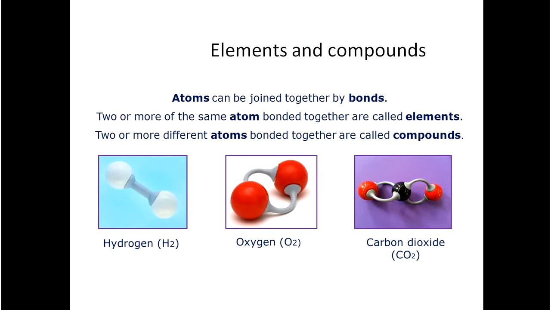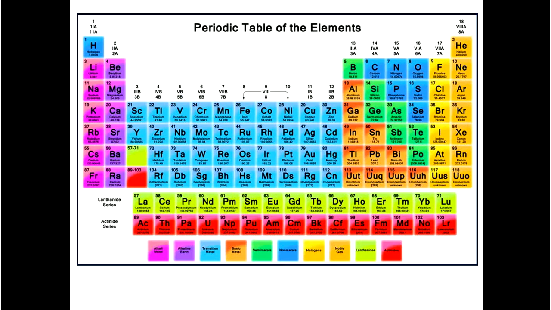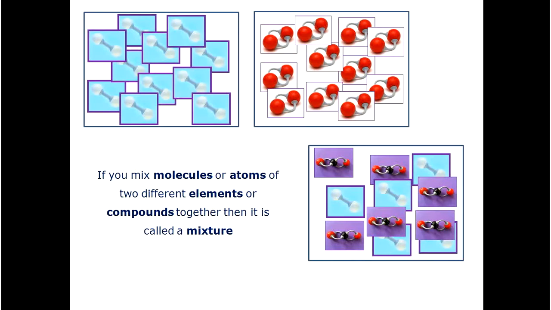Let's recap about atoms. Atoms can be joined together by bonds. Two or more of the same atoms bonded together are called elements. Two or more different atoms bonded together are called compounds. This is the periodic table. It contains all the elements that we know. If you mix molecules or atoms of two different elements or compounds together, then it is called a mixture. You can have a mixture of elements, a mixture of compounds, or a mixture of elements and compounds.